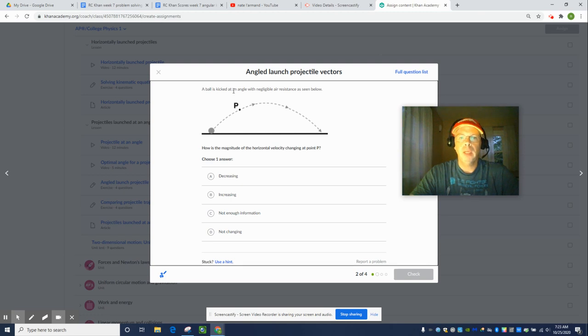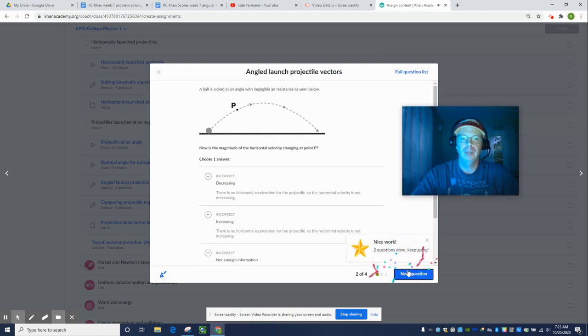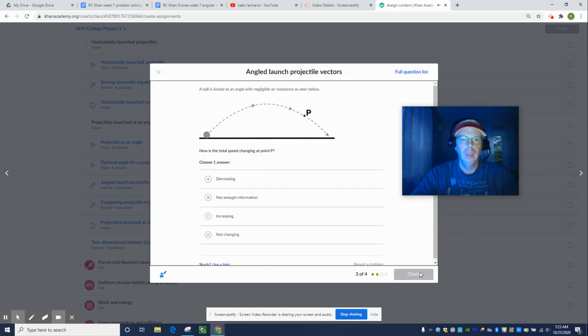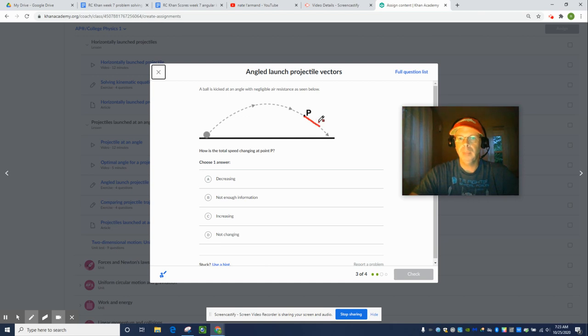A ball is kicked at an angle with negligible air resistance as seen below. How is the magnitude? This is the same question. It's not changing. The magnitude of the horizontal velocity is not changing. How is the total speed changing? So this one's a little bit more interesting. The total speed is made up of two independent components.